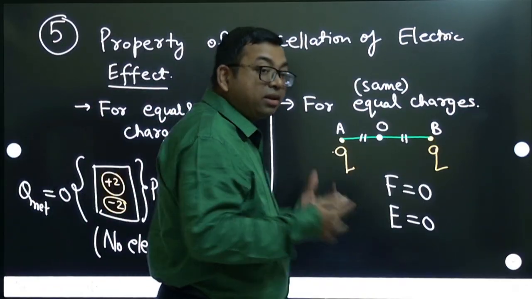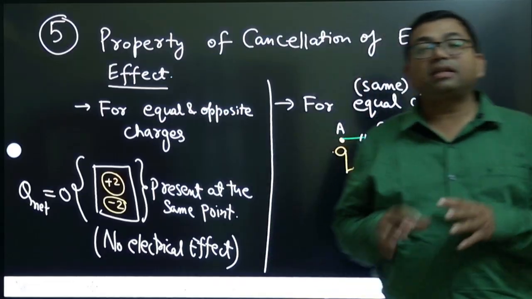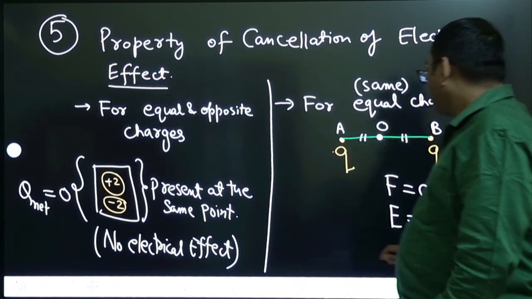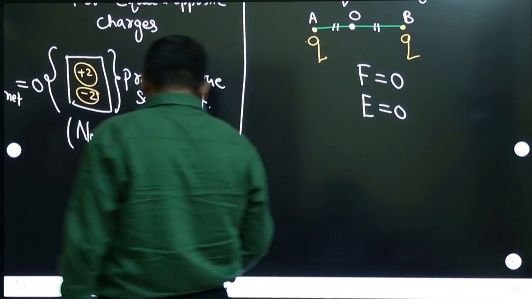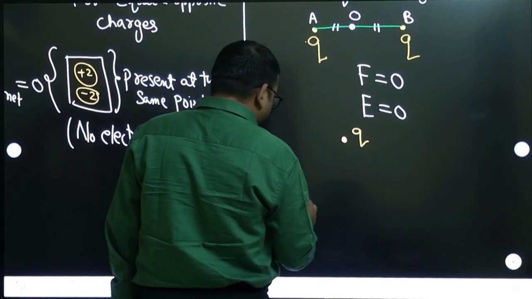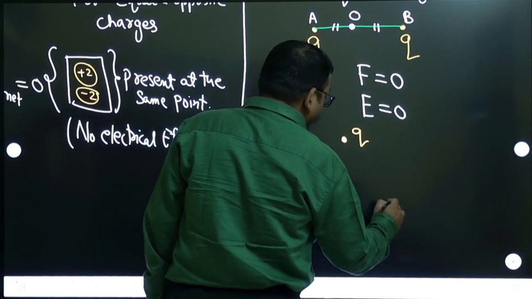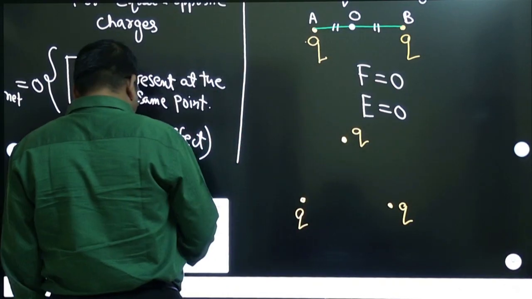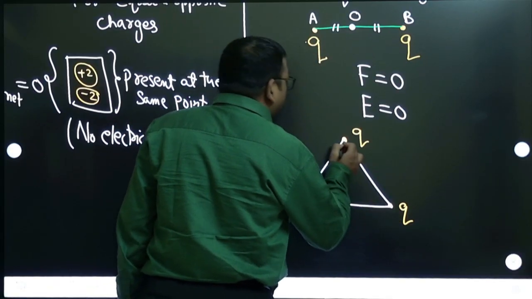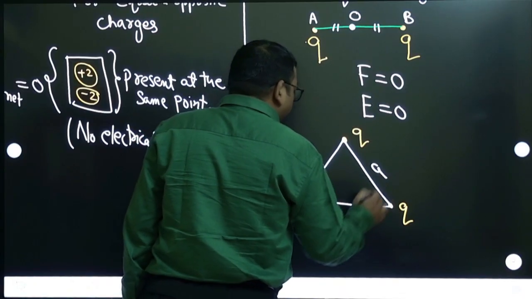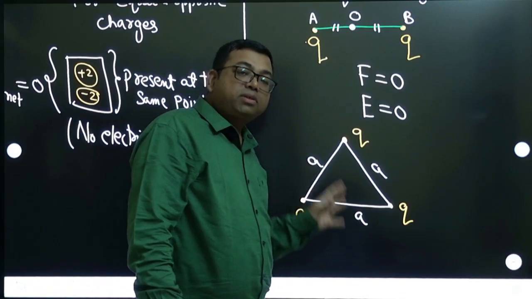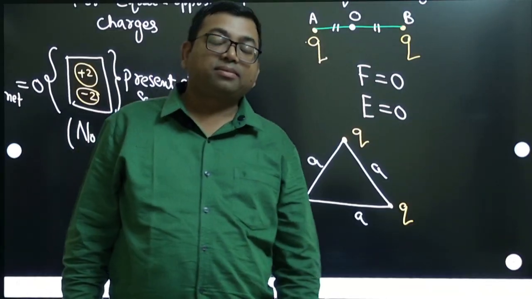Let us say there are three equal charges kept in a symmetric manner on an equilateral triangle. Consider it like this: three charges kept on the corners of an equilateral triangle. You can join these sides, and let us say each side is a. Now, what is the most symmetric point of this equilateral triangle? Can you guess?